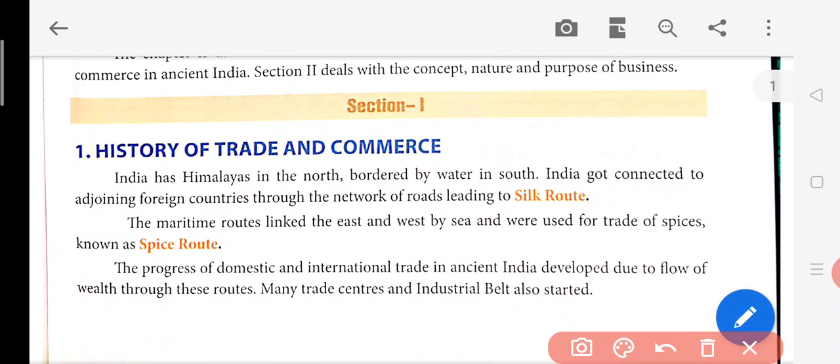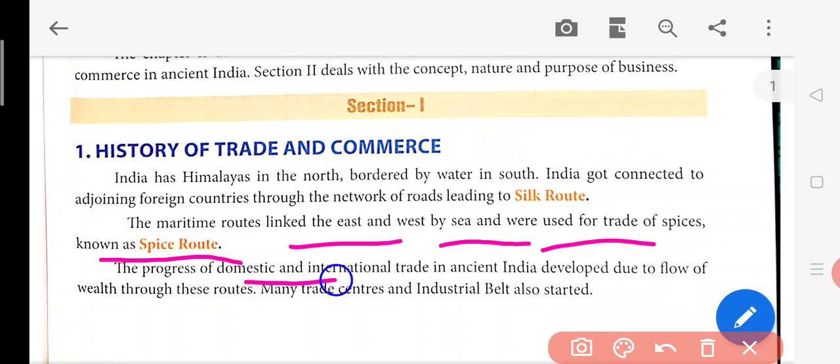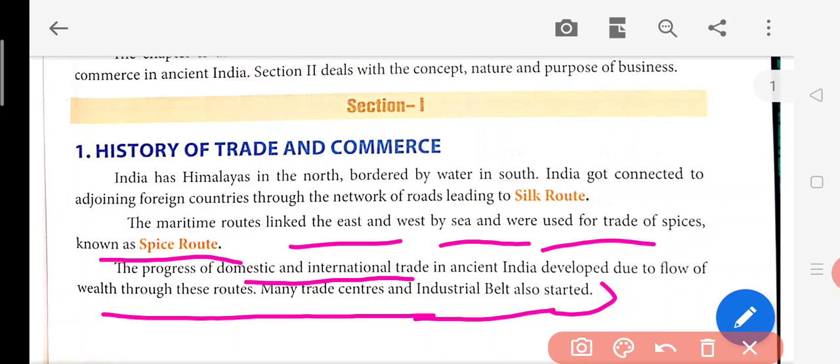So India has the Himalayas in the north, bordered by water in the south. India got connected to adjoining foreign countries through a network of road links known as the Silk Route. The maritime routes linked the east and the west by the seas and were used for the trade of spices, known as the spice route. Now the progress of domestic and international trade in ancient India developed due to the flow of wealth through these routes. Many trade centers and industrial belts also started.